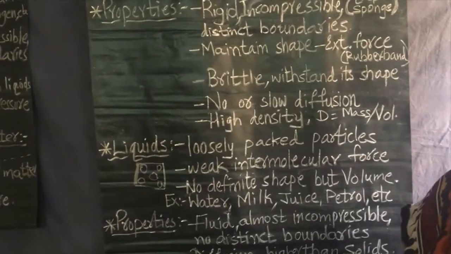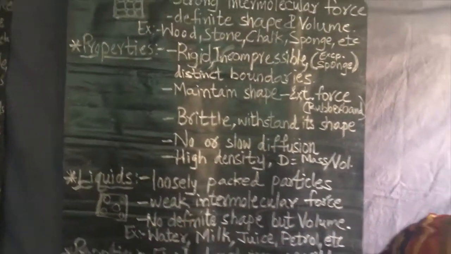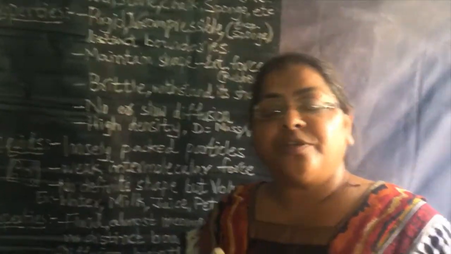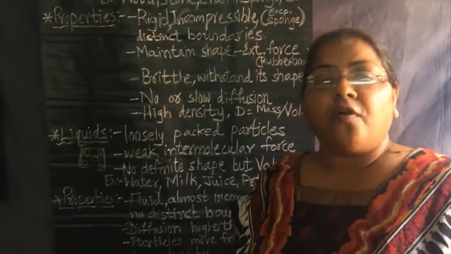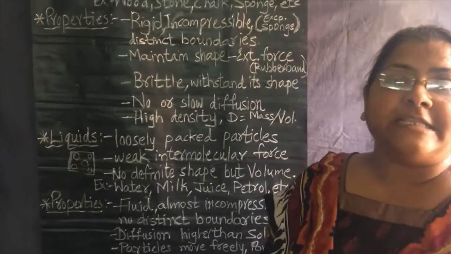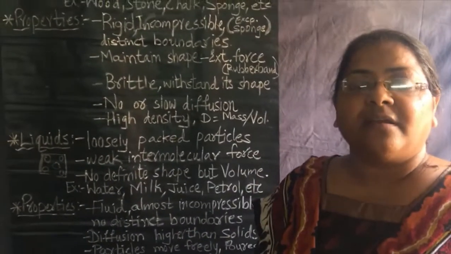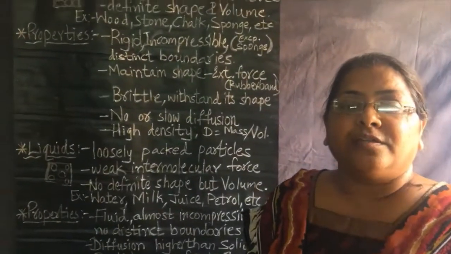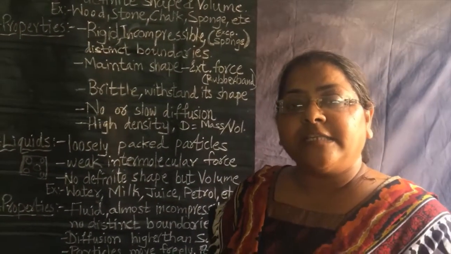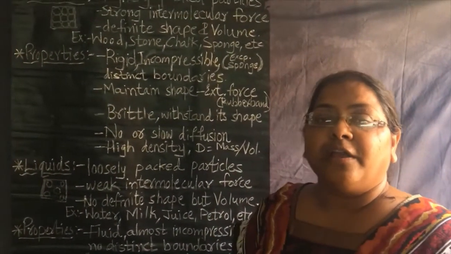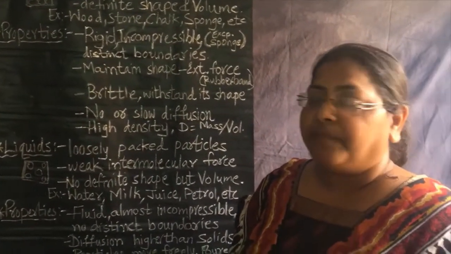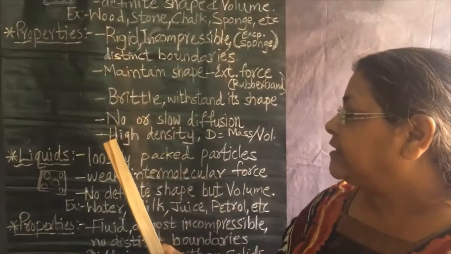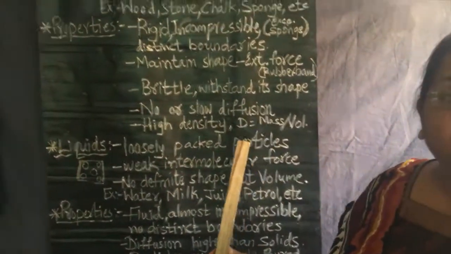Compared to solid, the liquid has less density. But again, there is one exceptional case, ice. Ice being the solid form of water, its density is lesser than the water. So, when we put ice on water, it will float. This is one exception case, right? So, density of solids is higher than the liquids.